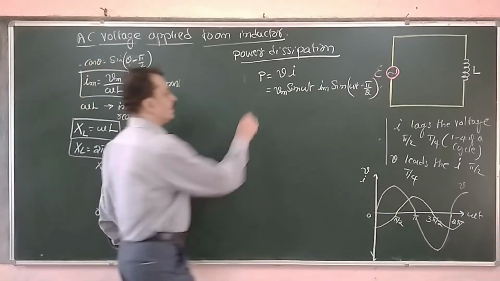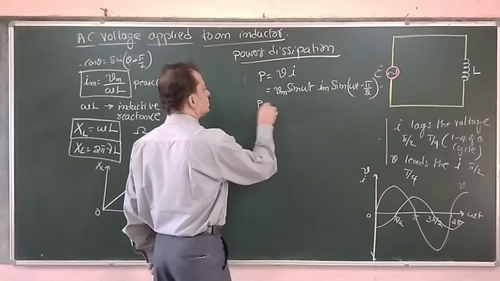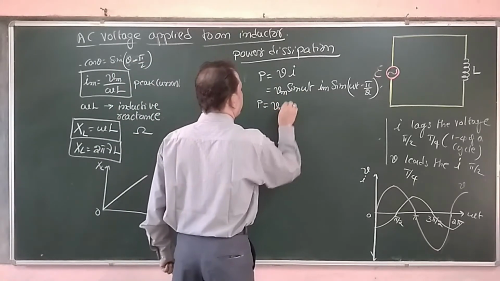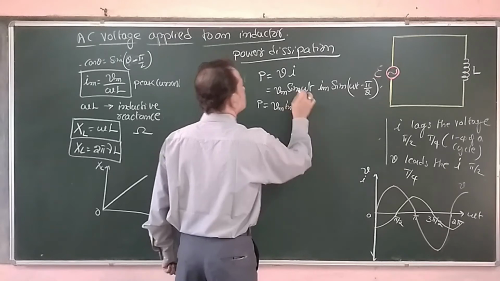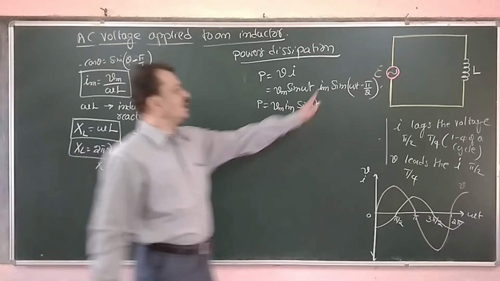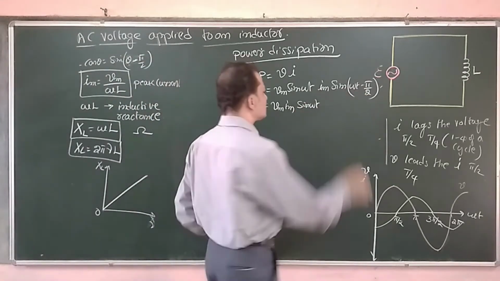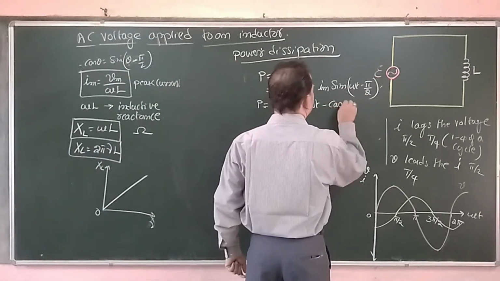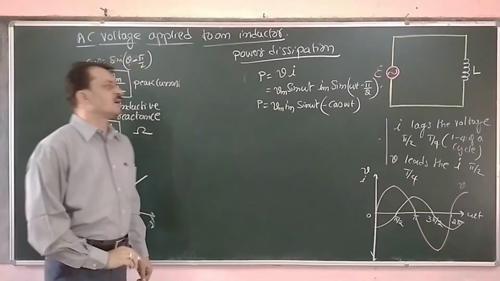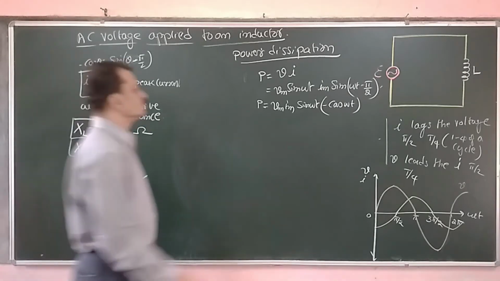Therefore, P is Vm Im sin omega t into sin(omega t minus pi by 2). What is sin(omega t minus pi by 2)? It is minus cos omega t.